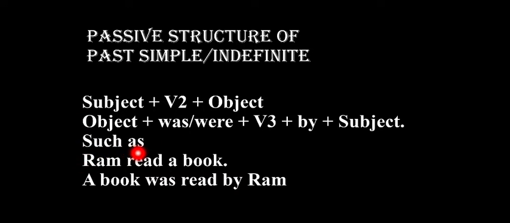And we write here was, and the third form of the verb read is read, and we write down here by according to the structure, and at last we write down Ram, which was the subject of the active structure, as the object. So these are the simple details about the different structures of the past indefinite or simple tense.